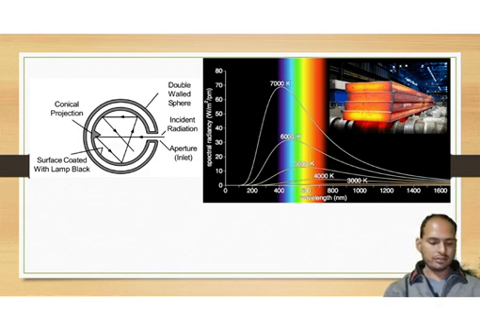Now, as the name suggests, black body radiation. So what is a black body? A black body is an object which absorbs all of its radiation. You all know that the sum of reflectance, transmittance and absorption equals 1.